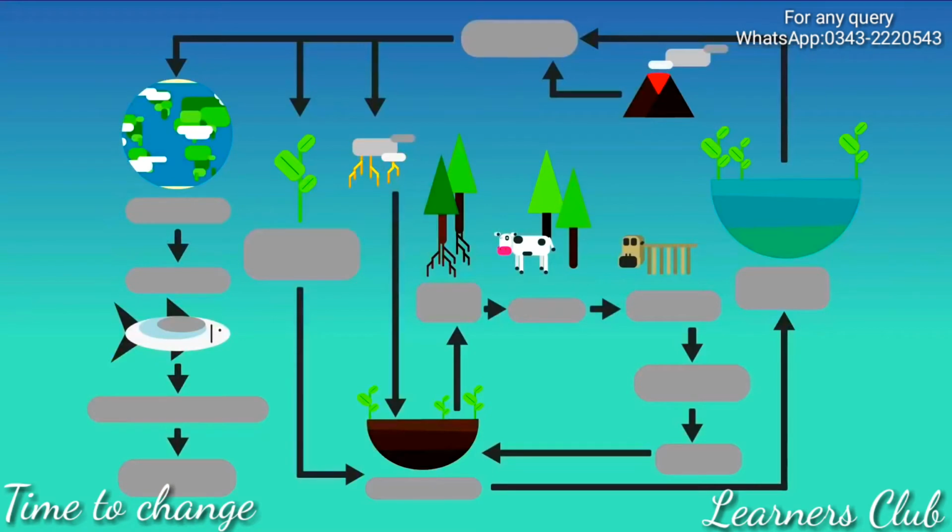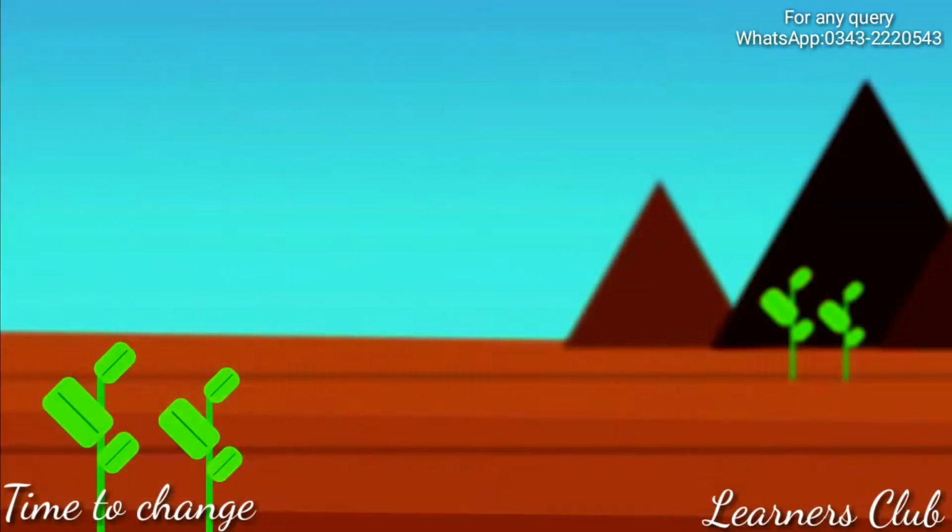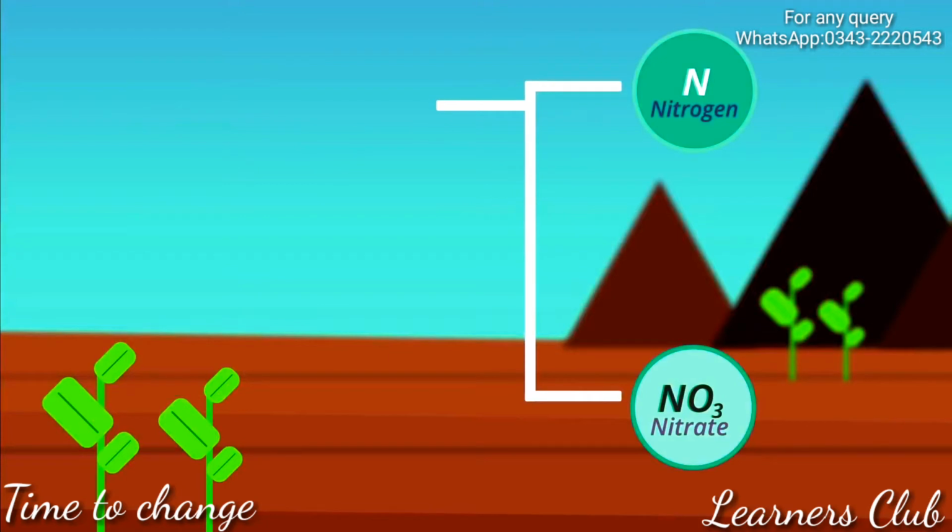In this video, we're going to look at the nitrogen cycle. This is the movement of nitrogen through the environment. Nitrogen is continually cycled through the air, soil and living things. The process of nitrogen in the atmosphere being turned into nitrogen in the soils is called fixing.